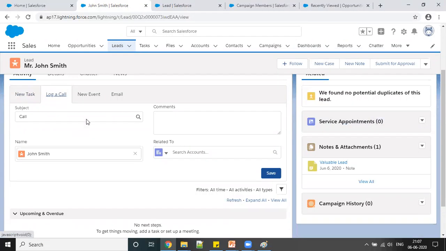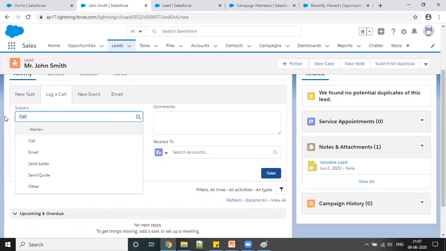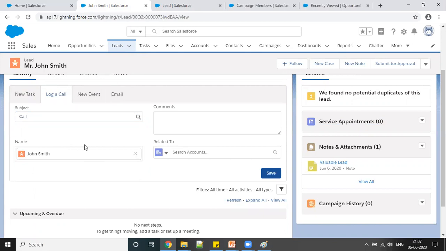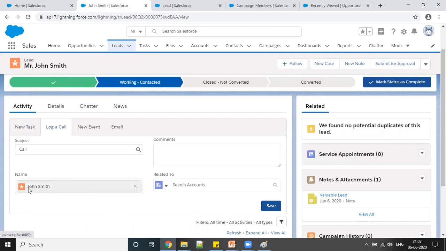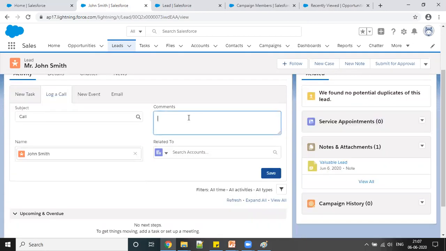So for example, if you have a call, you can record that call, or if you have sent an email, the person who is handling this lead can update it here. So suppose this lead was assigned to me, and I have made a call to this customer, this John. So I can simply go and log. The name will already come because we are creating from the lead directly. We can add comments like,